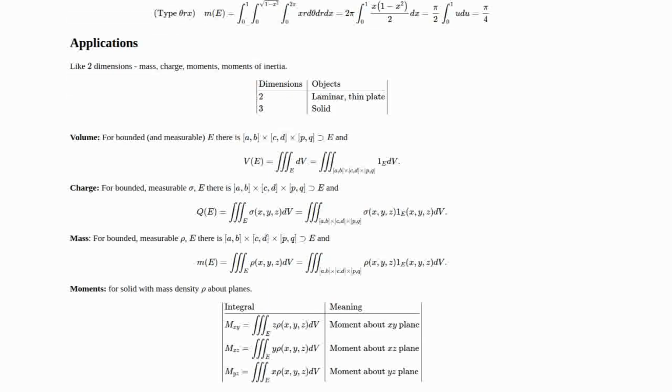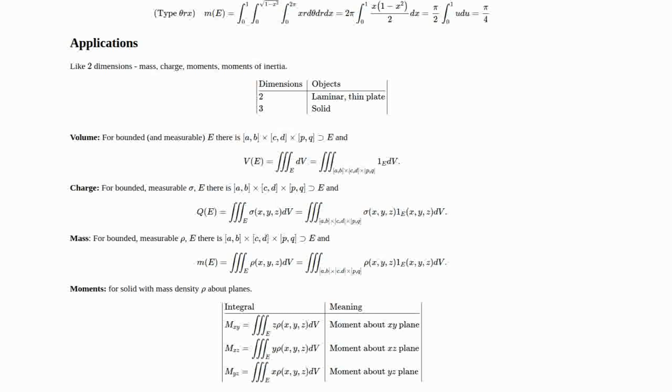So volume: for bounded and measurable E, there is a Cartesian product of closed intervals, AB cross CD cross PQ, which contains E. So we can evaluate the volume integral as the integral on this cross product AB cross CD cross PQ of 1E dV. And because it's a cross product there, we could use Fubini's theorem to separate them out in any order we want, and then we use the indicator 1E to come up with the type that we will use to evaluate it.